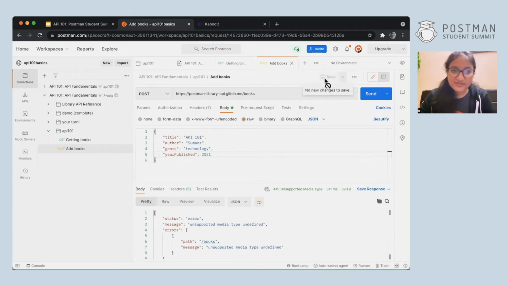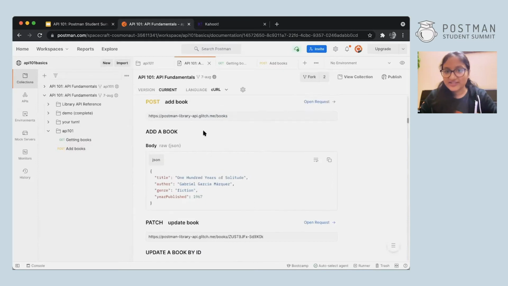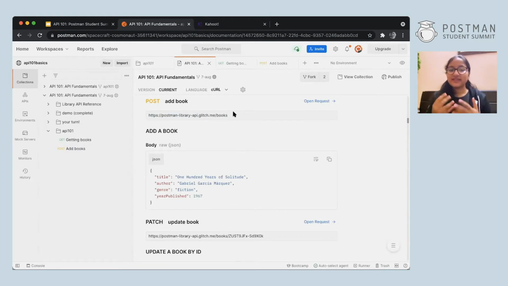Now, another feature you see of Postman here is that you can directly see what kind of request it is over here. Like there's a get request and a post request. So you don't even have to open the request, and you'll understand that, okay, this is for getting information and this is for adding information. Now, once you've opened the post request, you add the URL, which we got from the documentation. Again, always follow the documentation. We got the URL from here. And then we had to add a body so that we can send that particular data to the API.